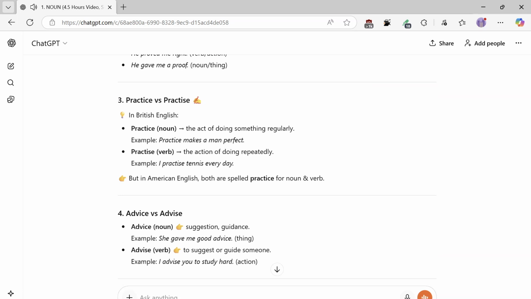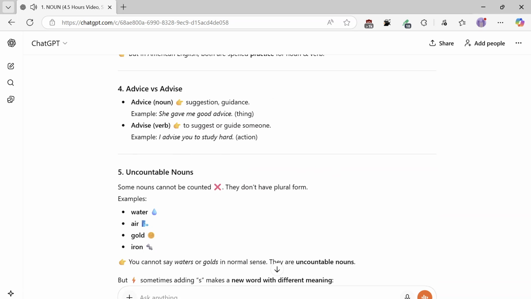So number 3, practice versus practice. In British English, practice, noun: the act of doing something regularly. Example: practice makes a man perfect. Practice, verb: the action of doing repeatedly. Example: I practice tennis every day. But in American English, both are spelled practice for noun and verb. 4. Advice versus advise. Advice: suggestion, guidance. Example: she gave me good advice.